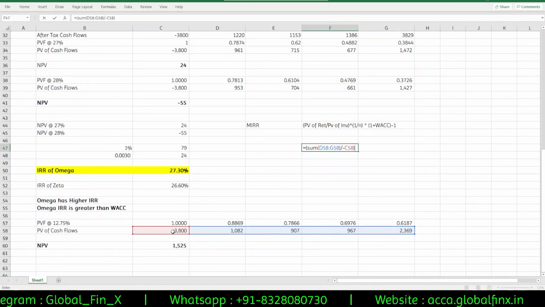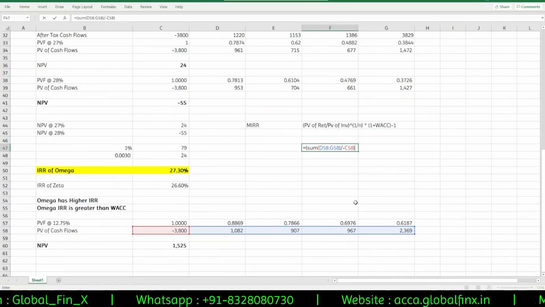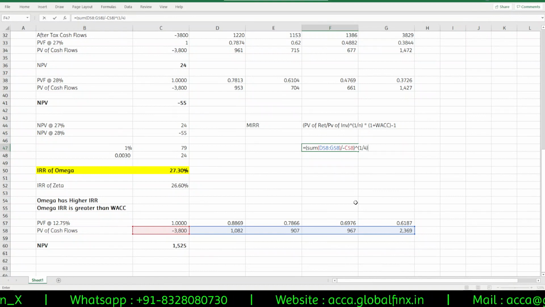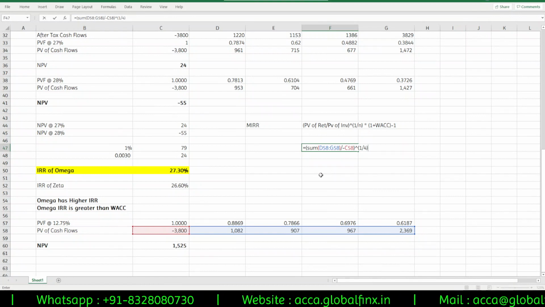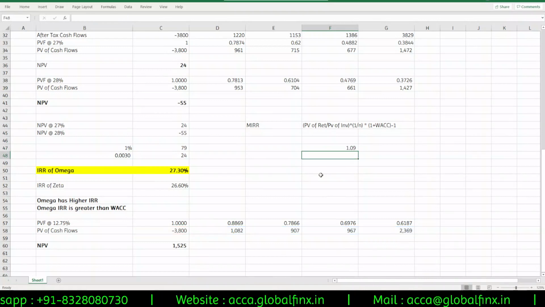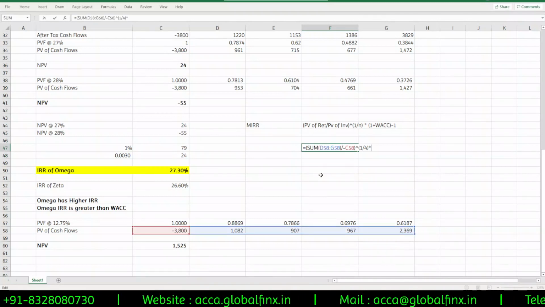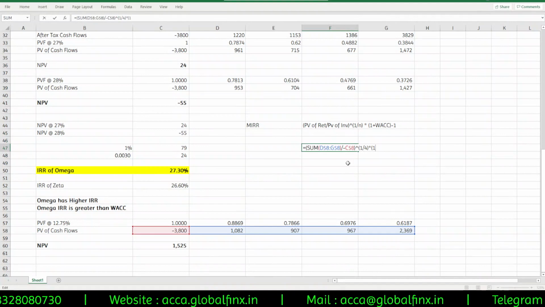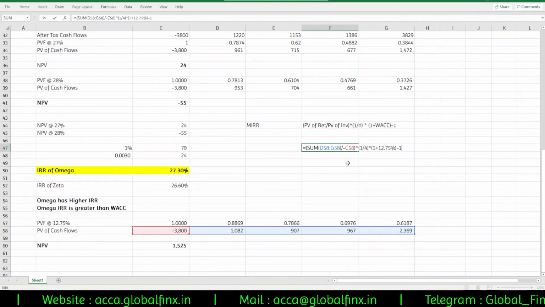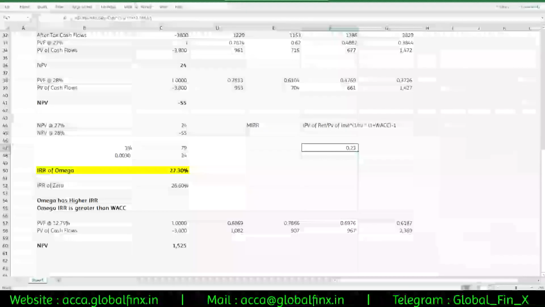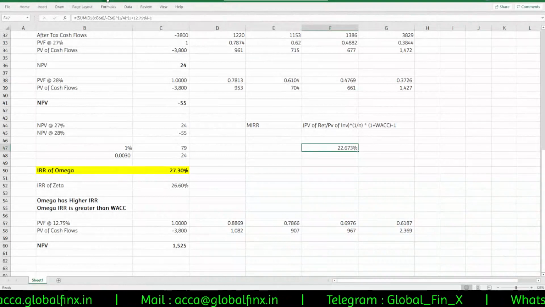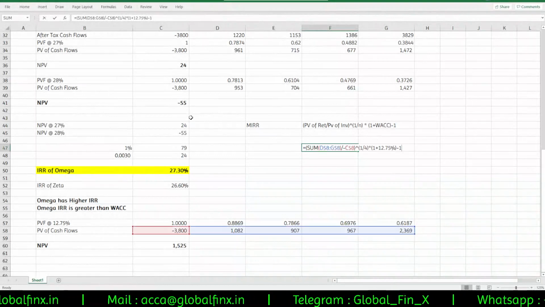This bracket value is raised to the power of 1 by 4. N is 4 here, 4 years, so 1 by n, that is 1 by 4. That will be the first part of the calculation, multiplied by 1 plus WACC, 1 plus 12.75%, minus 1. So that is giving me 0.23. If I put it as a percentage, that is approximately 22.6725%.